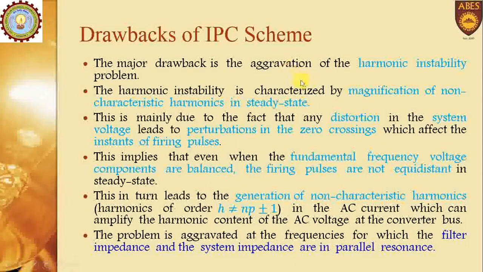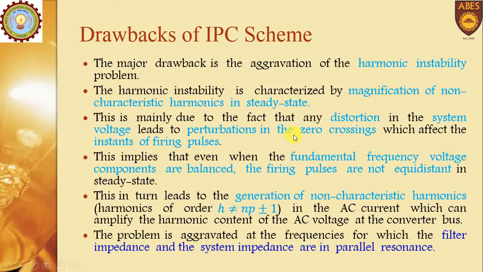Then the main drawback of this IPC scheme is the aggravation of harmonic instability, and this instability is characterized by magnification of non-characteristic harmonics in steady state. This is mainly due to the fact that if there is any distortion in system voltage, this distortion will disturb the zero crossing.